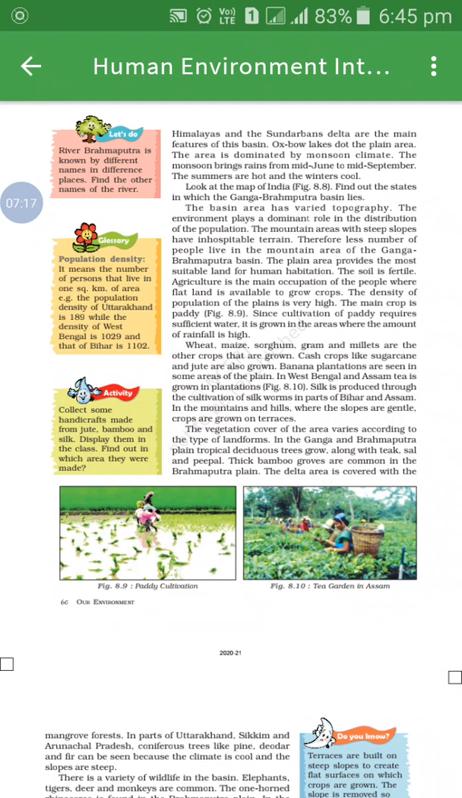Since cultivation of paddy requires sufficient water, it is grown in areas where the amount of rainfall is high. The density of population of the plain area is very high.